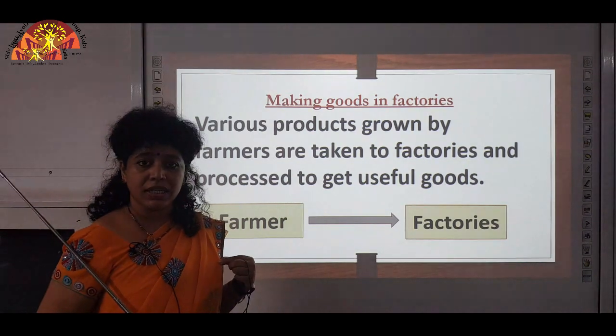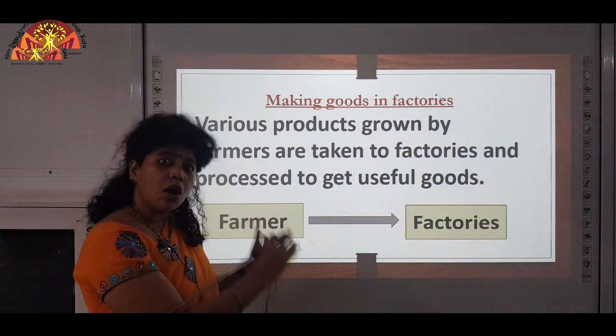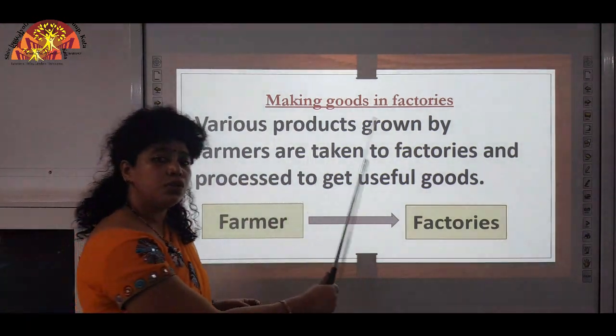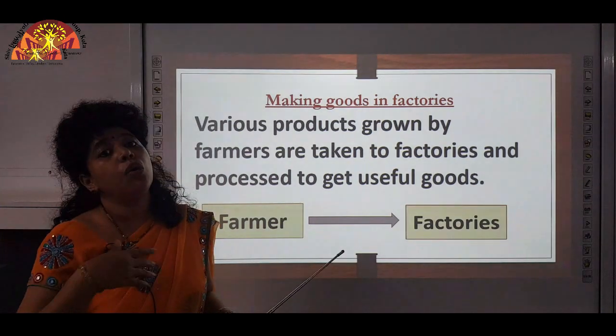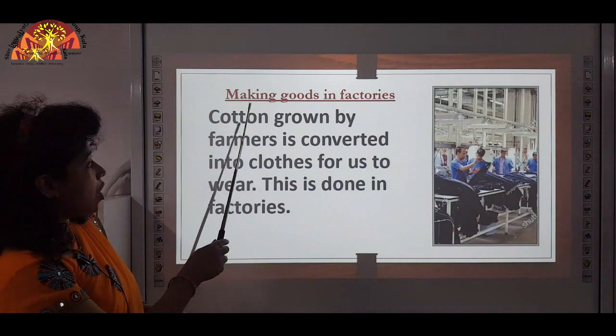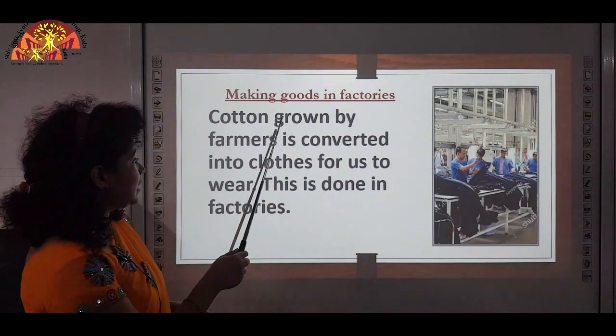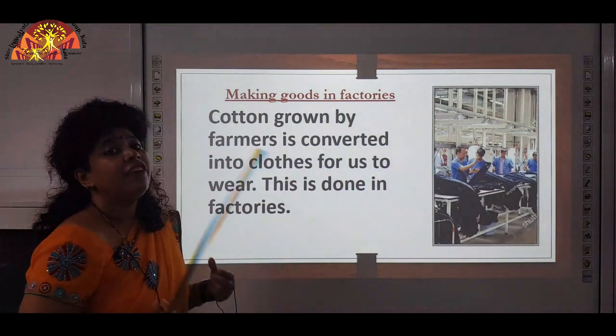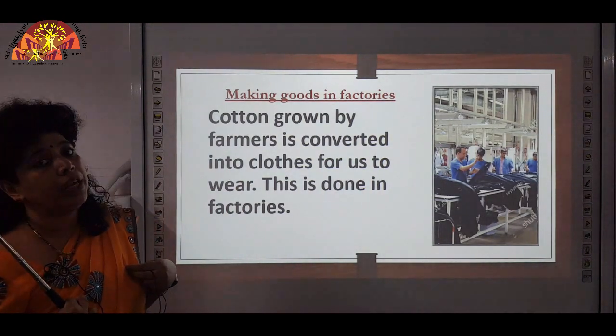We wear clothes, right? So this cotton, which is a raw material from the farmer, goes to factories and then clothes are made that are used for wearing. So cotton grown by farmers is converted into clothes for us to wear.